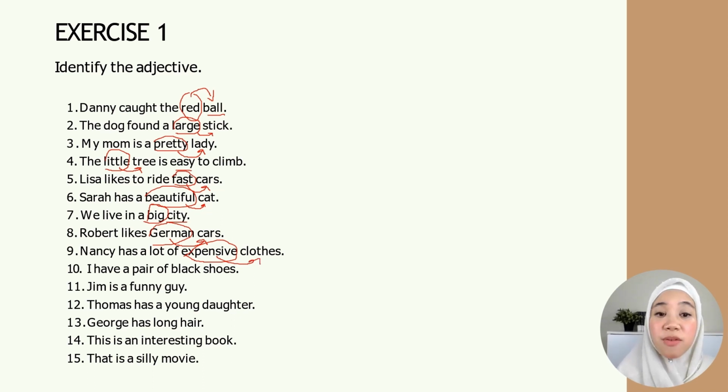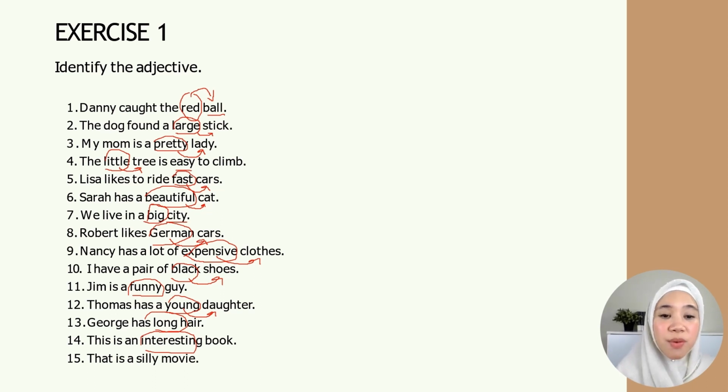I have a pair of black shoes. Now remember, colors are adjective. So black is describing the shoes, so the answer is black. Jim is a funny guy. The adjective here is funny. It is describing the guy. Thomas has a young daughter. So young is the adjective and it is describing daughter. George has long hair. Long is the adjective. This is an interesting book. The adjective is interesting.